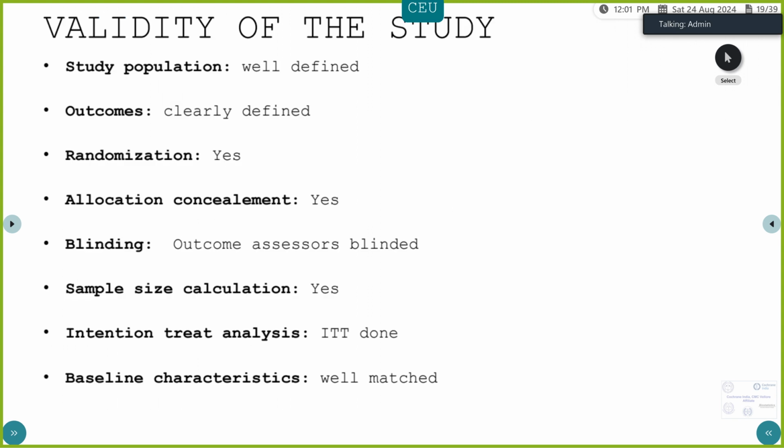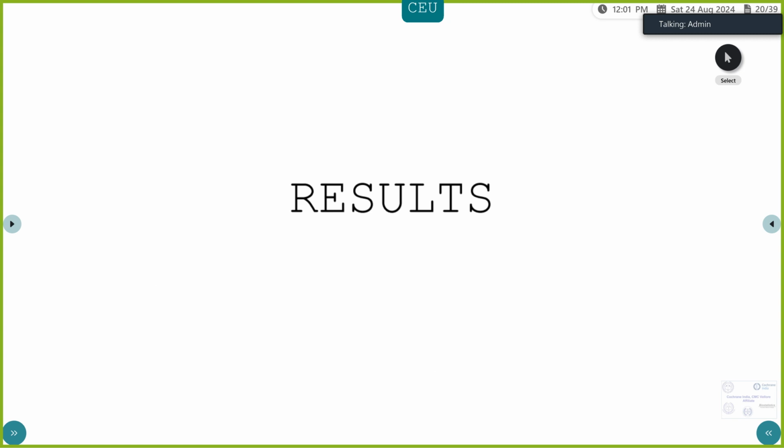So finally, before looking at the results, we look at the validity of the study. The study population has been well defined. They have defined the outcomes clearly, which is a hierarchical composite outcome. Randomization has been done, allocation concealment has been done, outcome assessors have been blinded. Sample size calculation we look in subsequent slides. They have done an intention to treat analysis, and baseline characteristics have been fairly well matched. So we can go ahead and look at the results of this study.